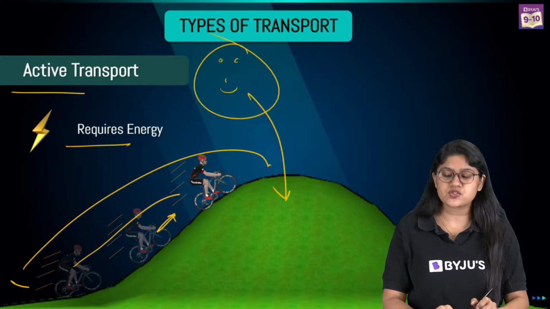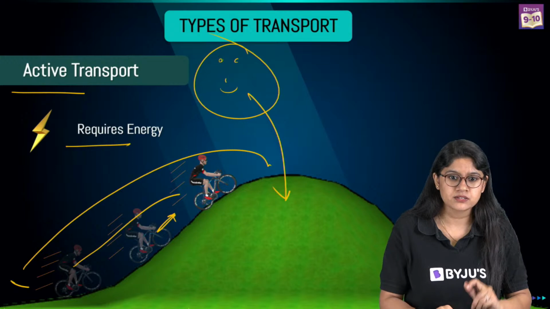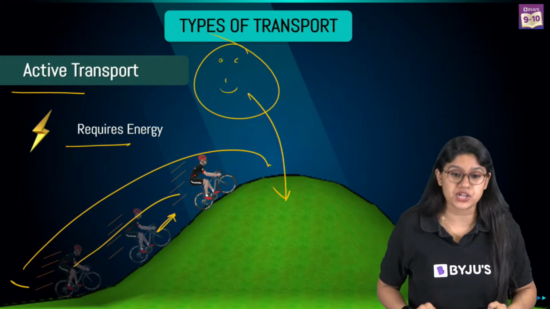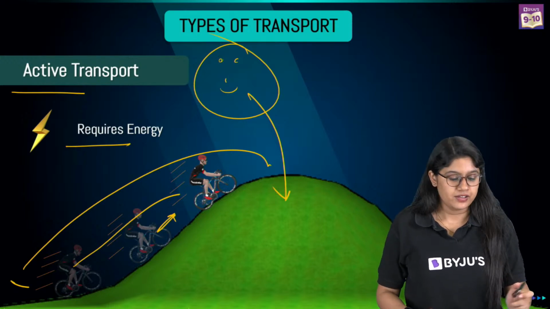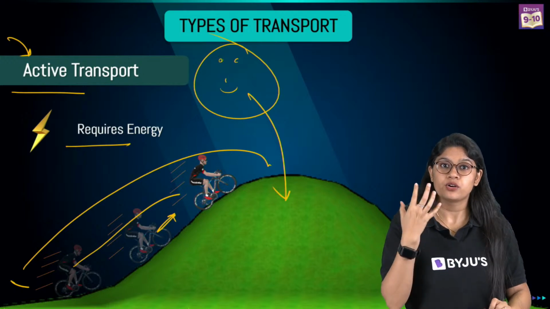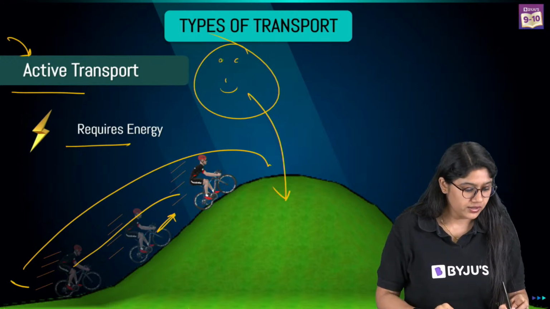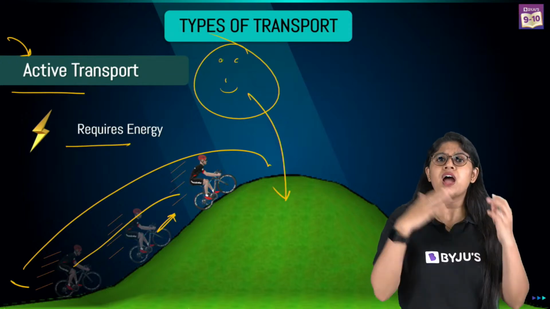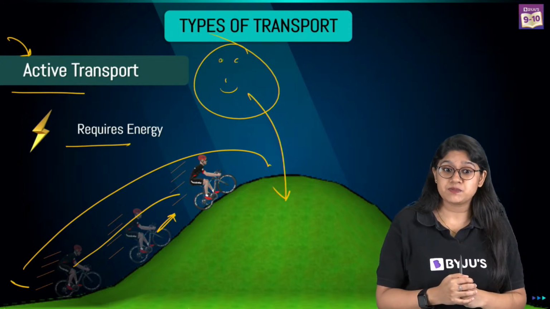Are we clear with the active transport? Yes? Moving from lower slope to higher slope. Very good, Manisha. So we call them active transport. Why? Because in that energy will be used. There will be the use of energy, right? Very good. I'm sure you're aware about the ATP molecules, right?